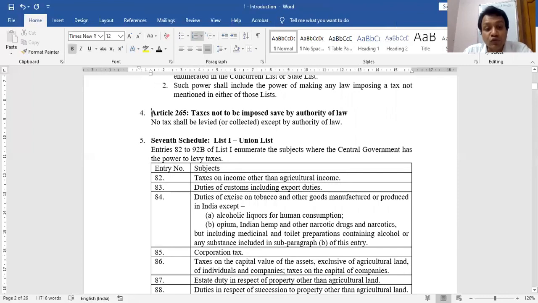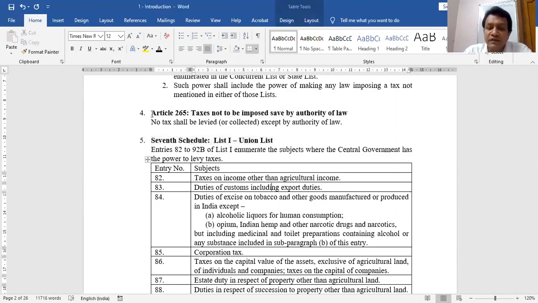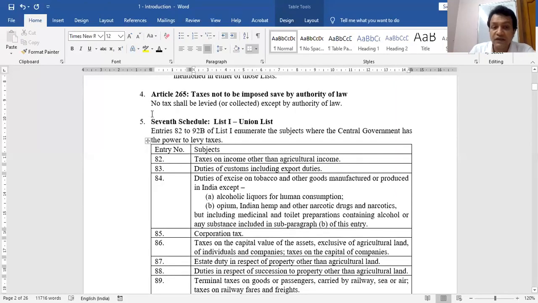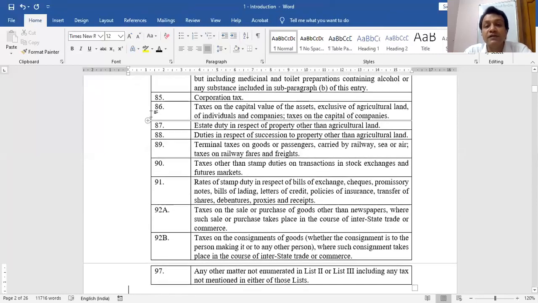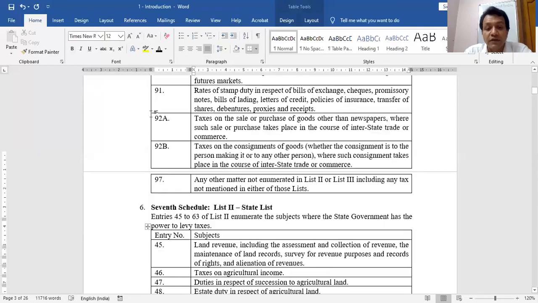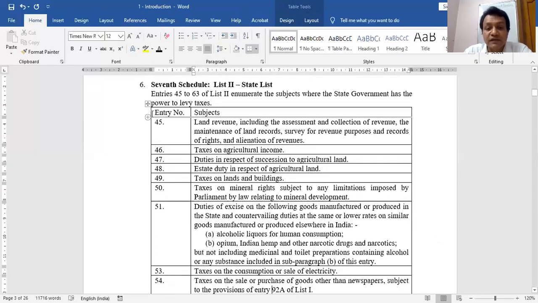Then Article 265 was there, which is a logical concept. Tax cannot be imposed by a private person. Tax is only under the authority of the Indian government. No private person can collect any tax without the authority of law. Now, we have List 1, the Union List. You can simply read it on your screen. There is nothing to teach in this Union List, but I wanted to simply show you these were the matters concerned with GST in the Union List. These are some of the matters in the State List.